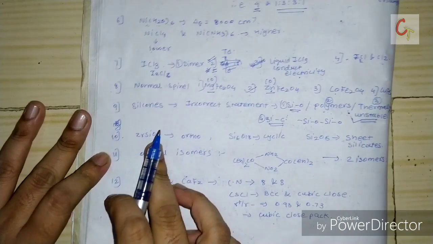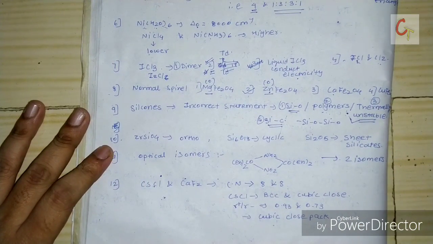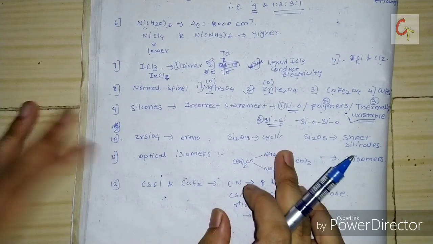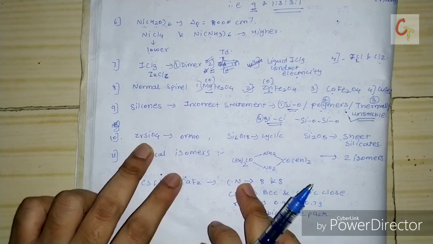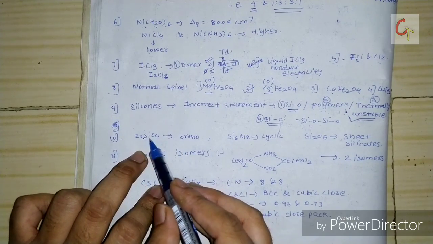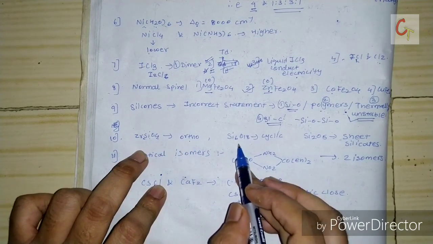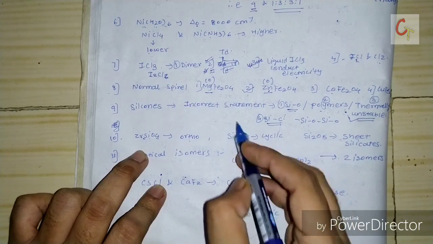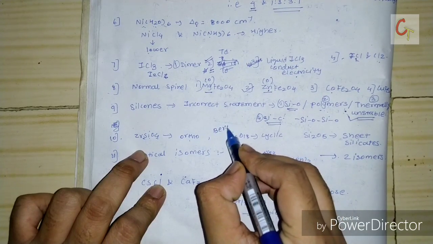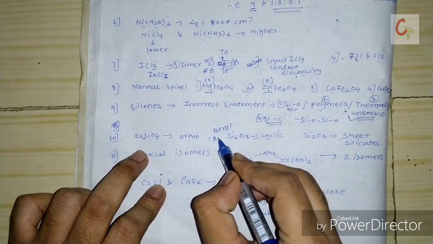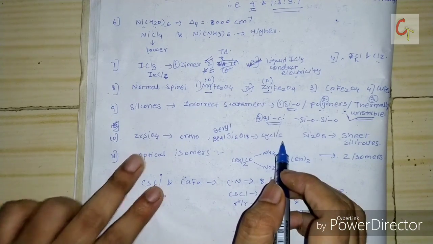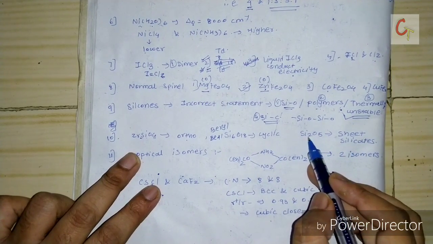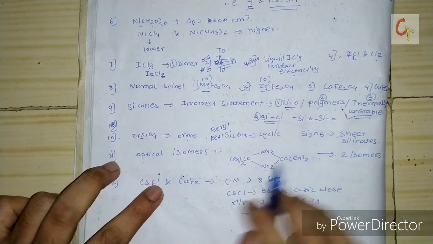Now the next question they asked was about silicates. I recently made a video on silicates, and from that they asked which type of silicates. This is an orthosilicate, that is ZrSiO4, orthosilicate. Then second is Si6O18, along with that beryl is written, and along with silicon there are barium metal and aluminum metal given. So Si6O18 is a cyclic silicate, and Si2O5 is a sheet silicate.